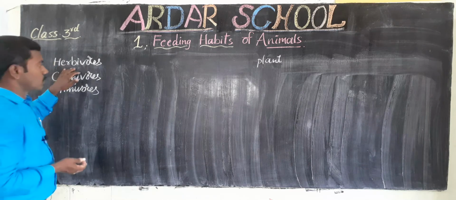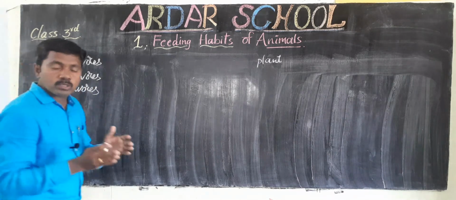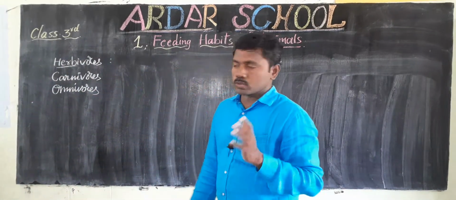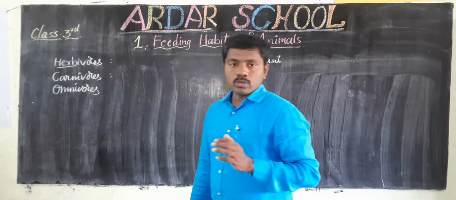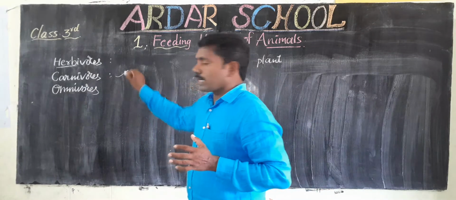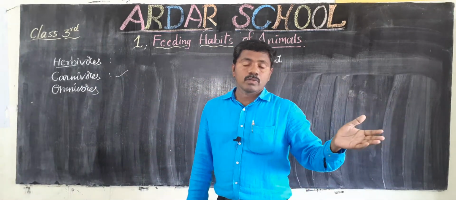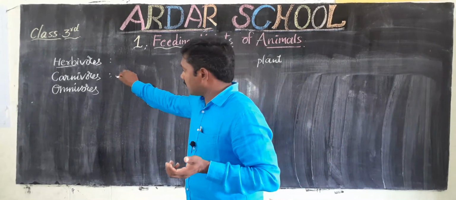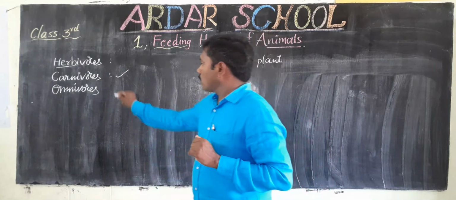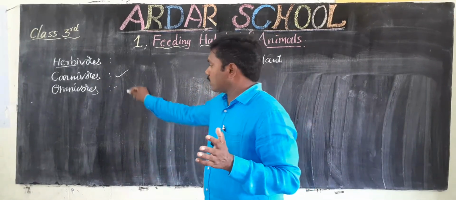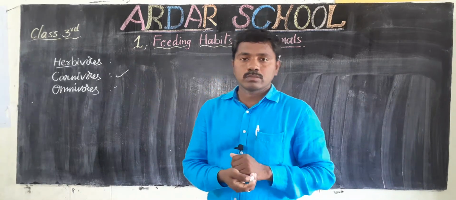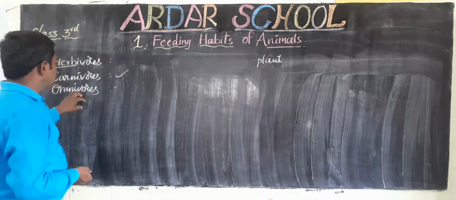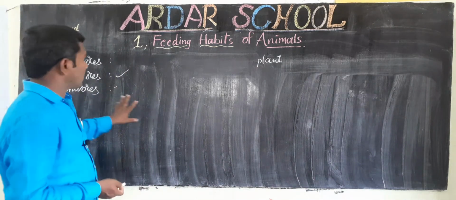So one is the herbivores. Herb means plants. Animals that take plants or plant products are called herbivores. Next one, carnivores. What are the carnivores? Carnivores are animals that depend upon other animals for their food, so they eat the flesh of other animals. Next, omnivores. Omnivores are animals that eat plants and animals. These are the main categories depending upon what they are taking.